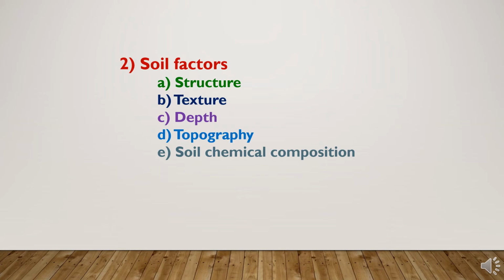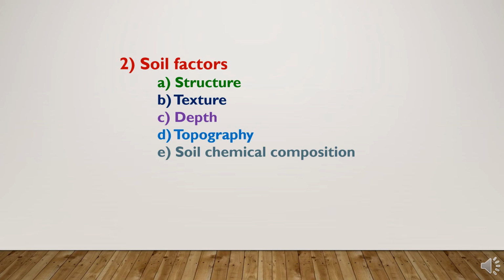Fourth one is topography. What is topography? Topography is the nature of the earth's surface, whether it is leveled or sloping. Topographic factors affect crop growth indirectly. A mild gradient up to 1% slope is desirable, and the gradient is the angle of inclination of the soil surface. Higher gradients are not desirable as they lead to soil and water erosion.